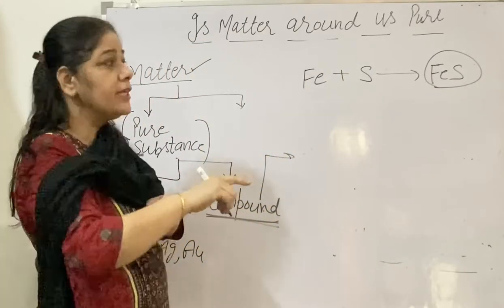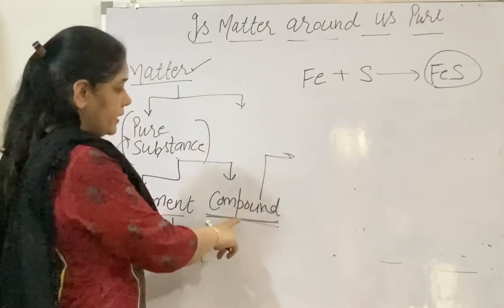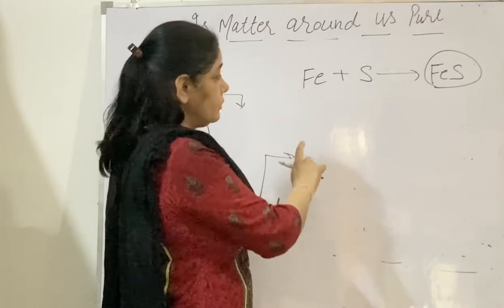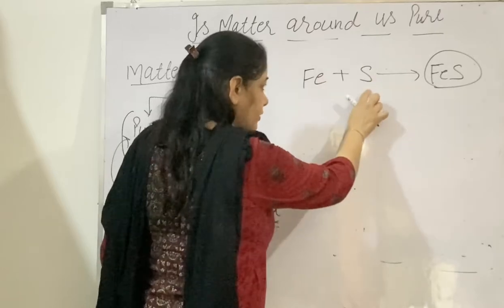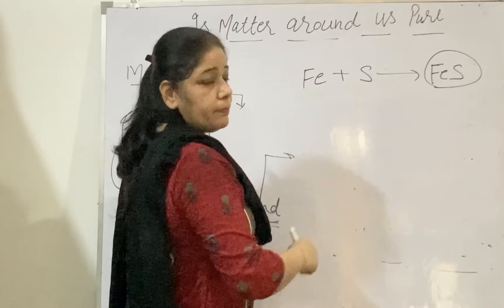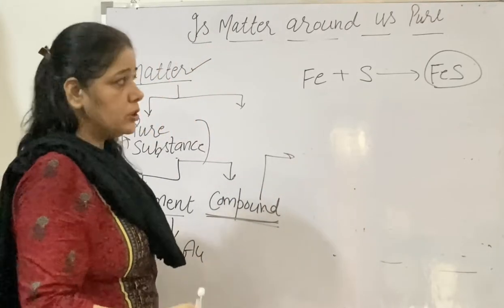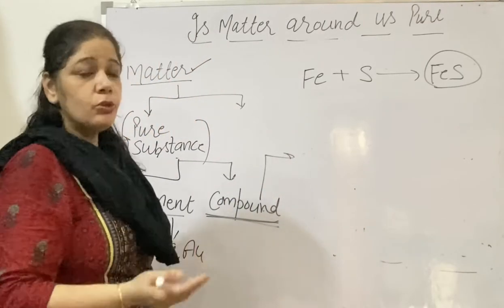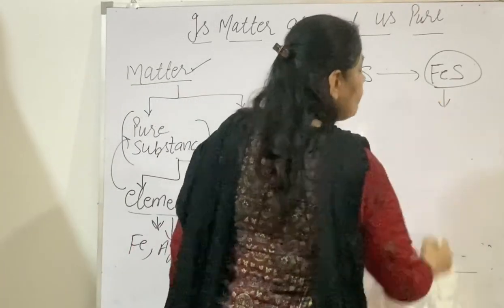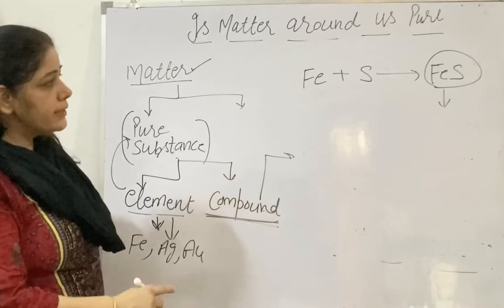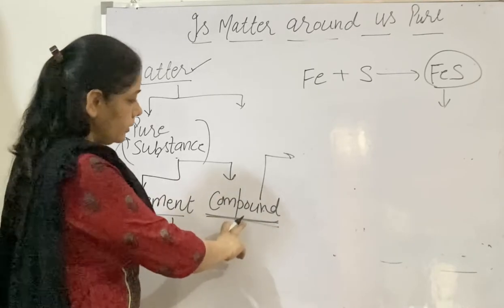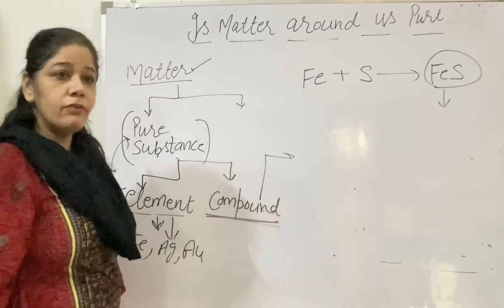This iron sulfide is formed due to the chemical reaction between iron and sulfur. Its formula is fixed. And if you want to separate it by a physical method, by evaporation, by filtration, by using a magnet, you can't. You can't separate it by any physical method. And these are the various characteristics of a compound.